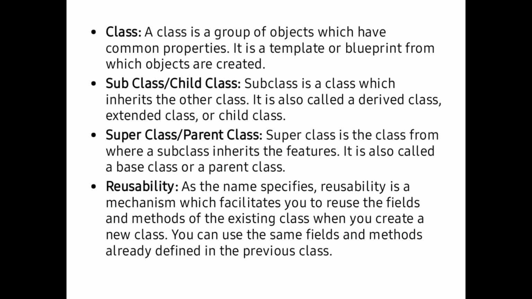What is the term class? It is a group of objects which have common properties. It is a template or blueprint from which objects are created. So a class is a blueprint from which an object is created.